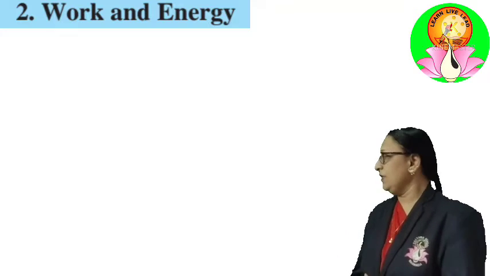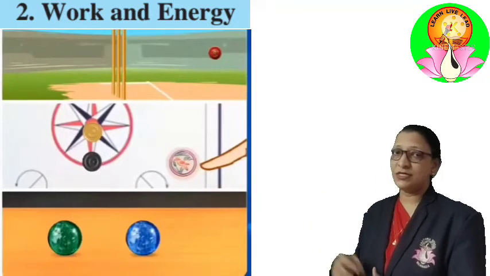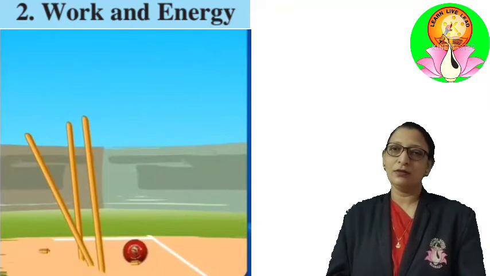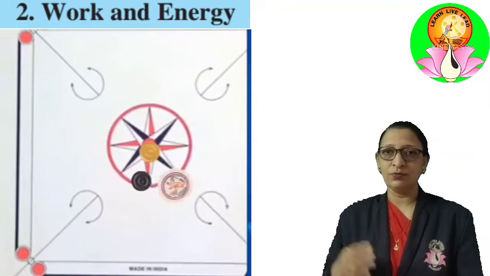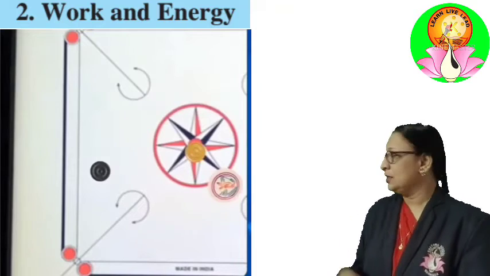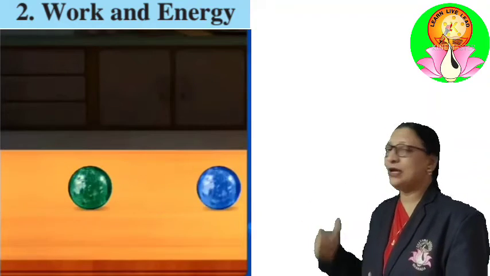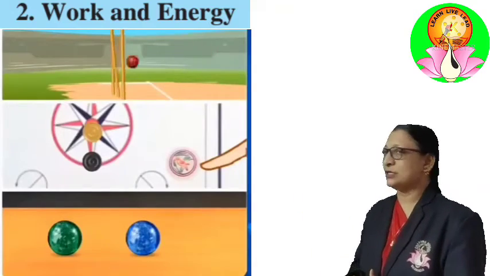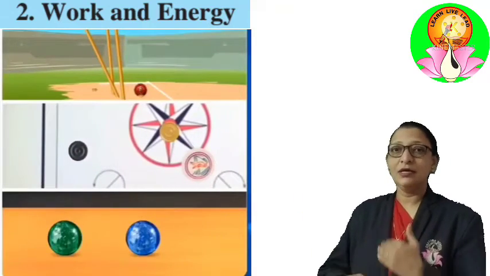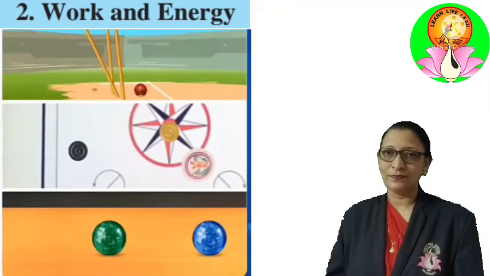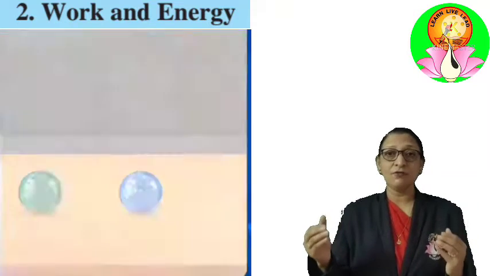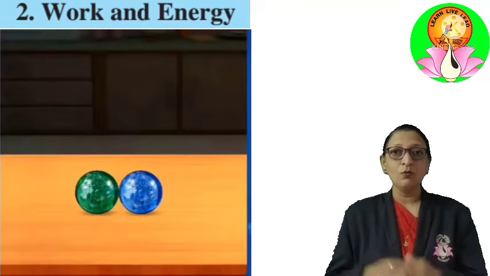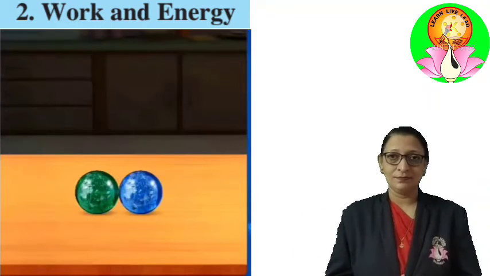For example, if a moving object strikes a stationary object, the stationary object starts to move. The reason is that the energy present in the moving object is carried over to the stationary object, and on gaining the energy, it starts to move. Kinetic energy is a form of mechanical energy with respect to the motion of the object.